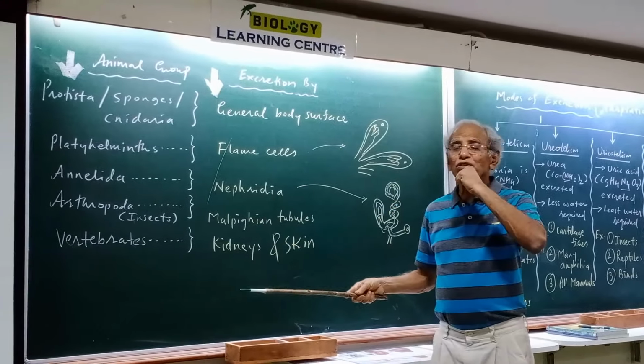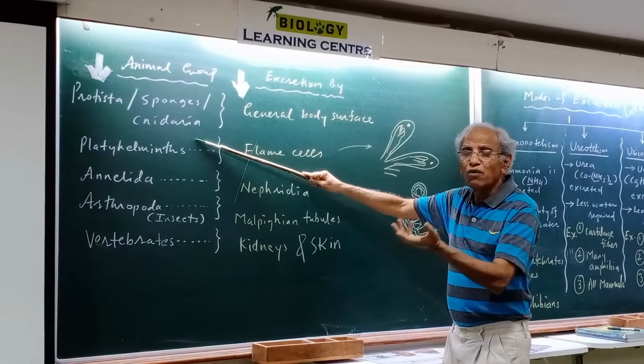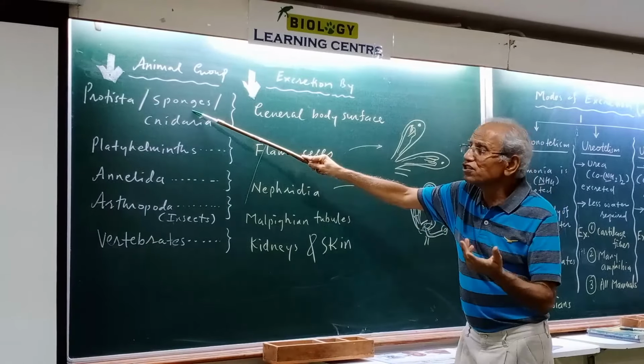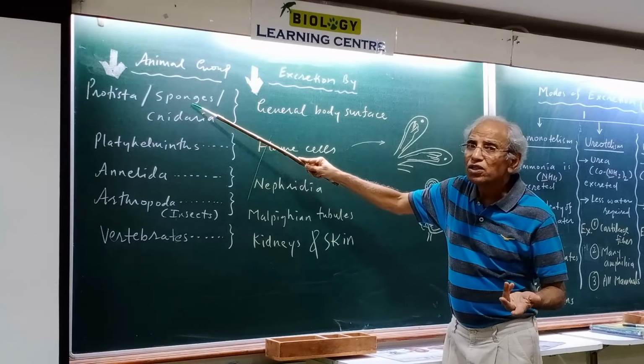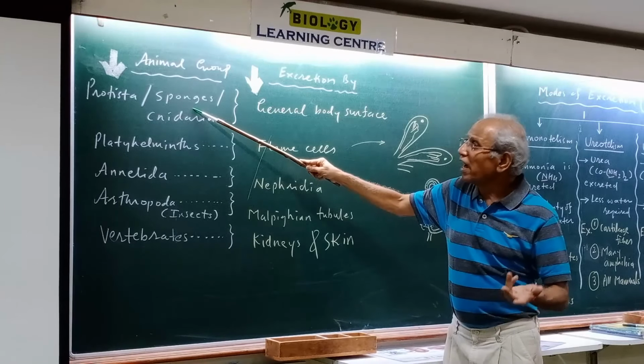How would excretion be taking place in them? So in Nidaria, how is excretion taking place? How is excretion taking place in Porifera? Because you know the Porifera have sponges, and the Protista.